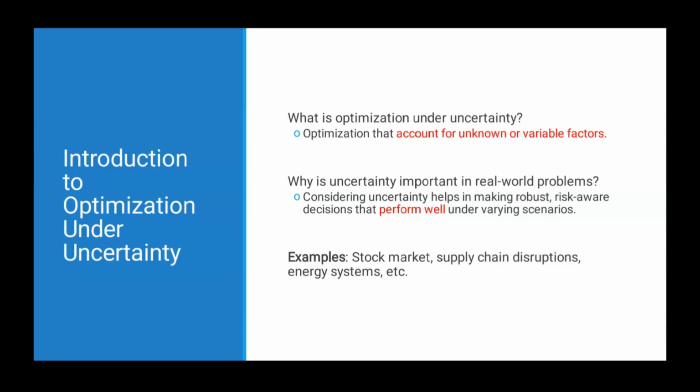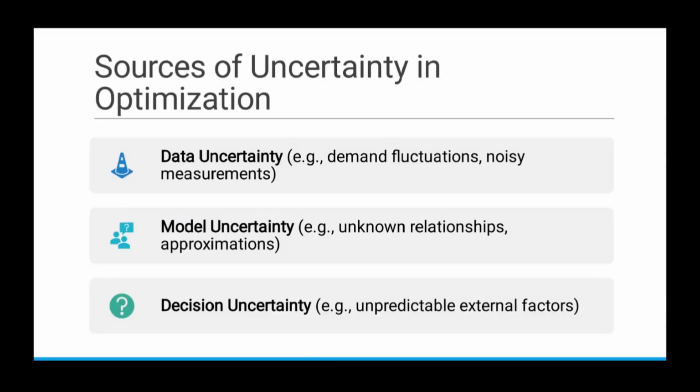etc. So all these, in many cases, we may not be able to consider those uncertainties, but there are cases where we could take them into account and generate robust and risk-aware decisions that could perform well in various scenarios. What are the sources of uncertainty in optimization?